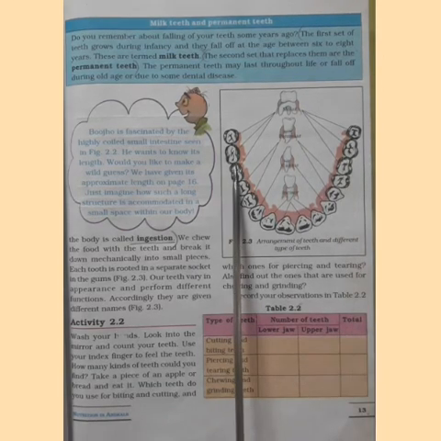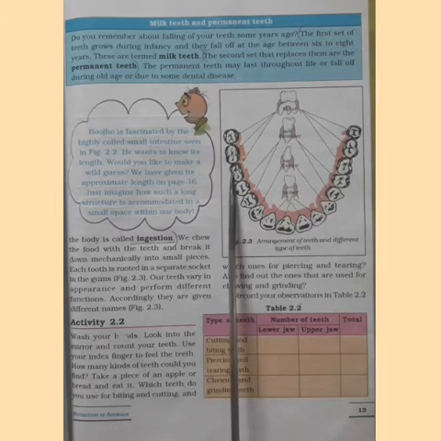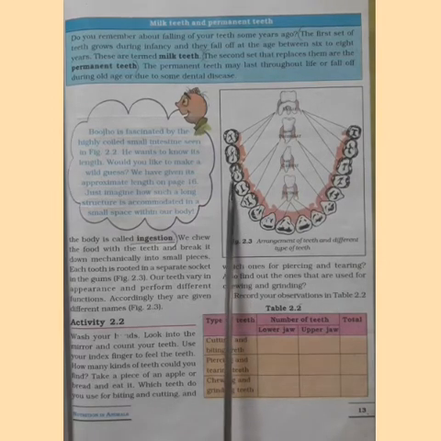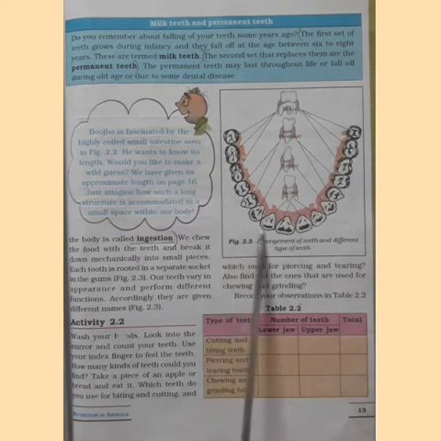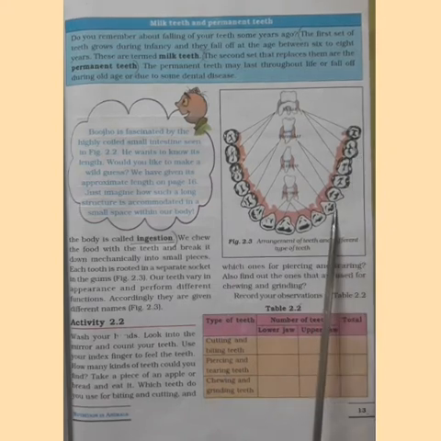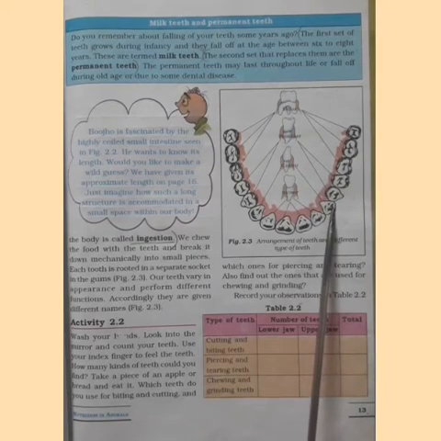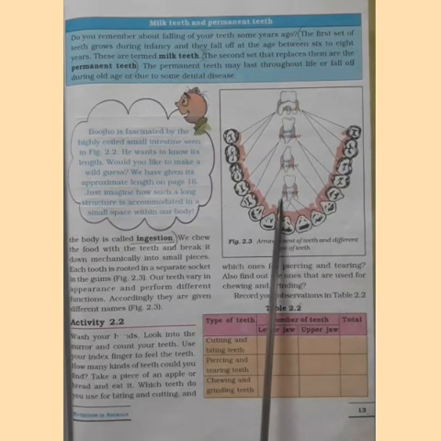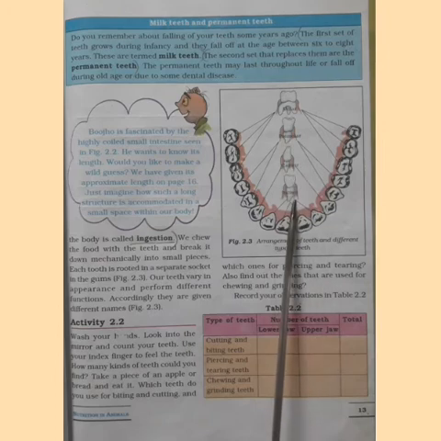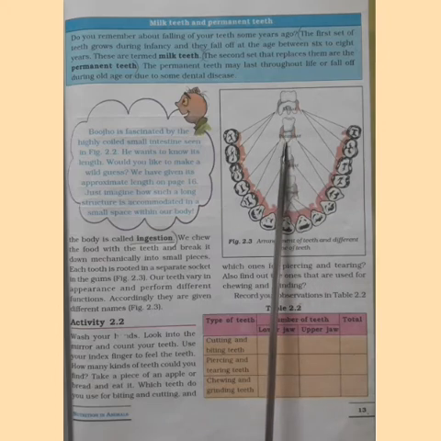This is the diagram of a jaw. One jaw, either upper or lower jaw. So here you can see varieties of teeth and each tooth is different and it does a different function also. There are 4 types of teeth: incisors, canines, premolars and molars.